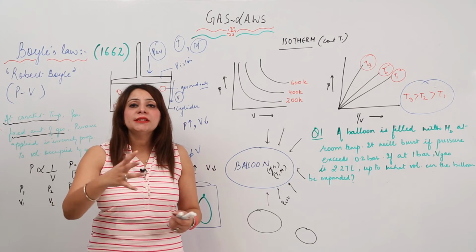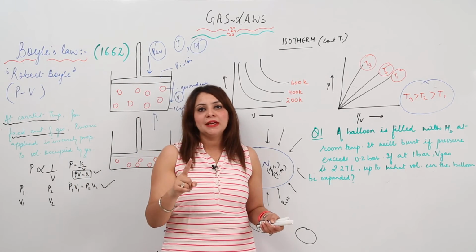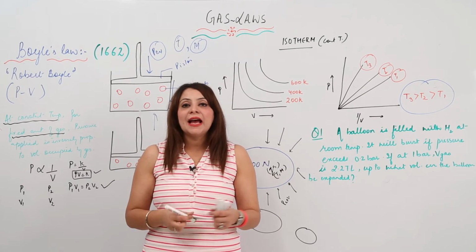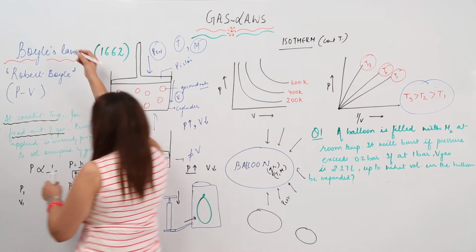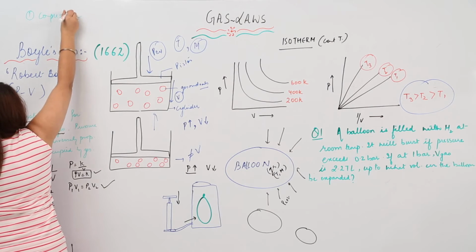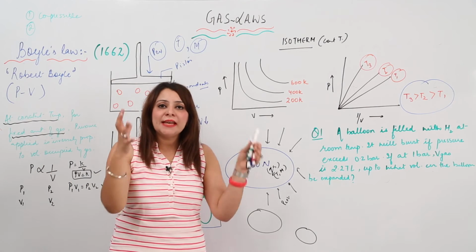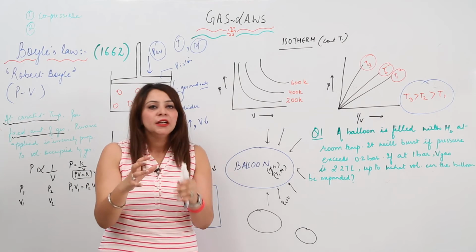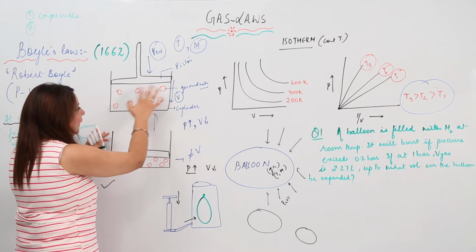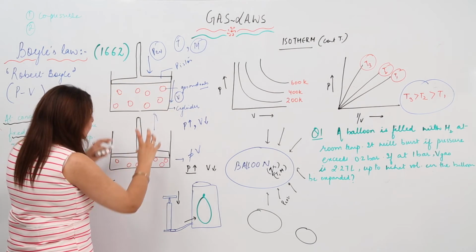Now, what conclusions can you make out of Boyle's law? The first conclusion is that gases are compressible. I'll write here, gases are somewhat compressible. Second, when you apply pressure, the same number of molecules occupy a smaller area. As you can see here, suppose I consider 1, 2, 3, 4, 5, 6, 7, 8 gas molecules. When I apply pressure, the same number of molecules are occupying a smaller area.